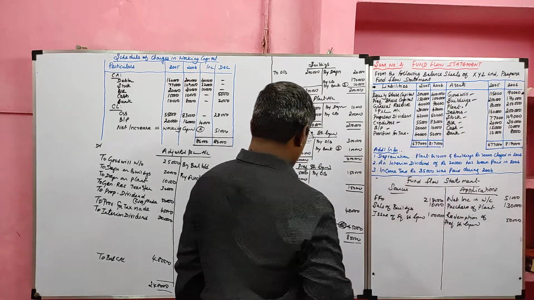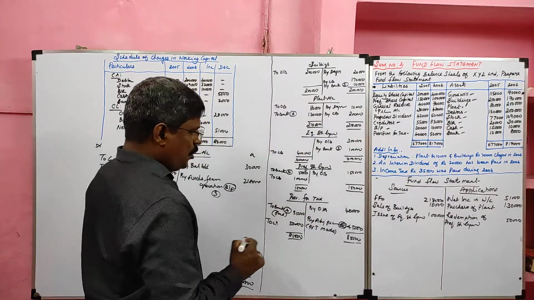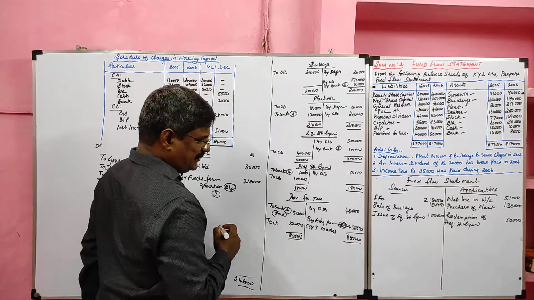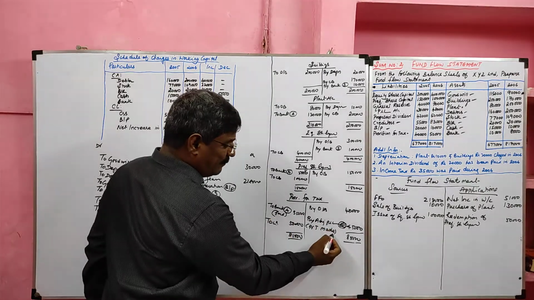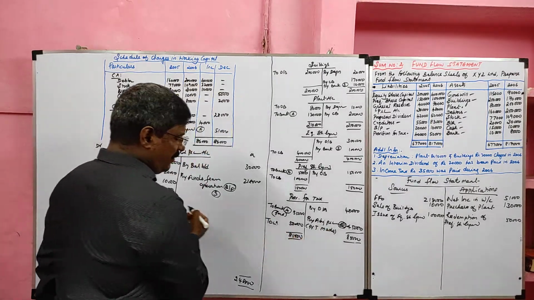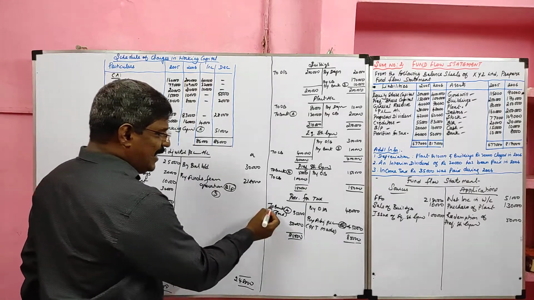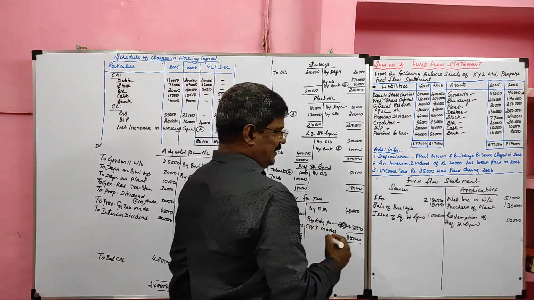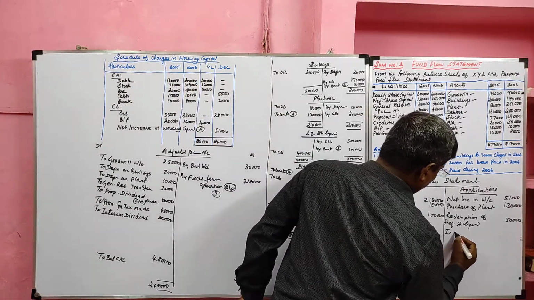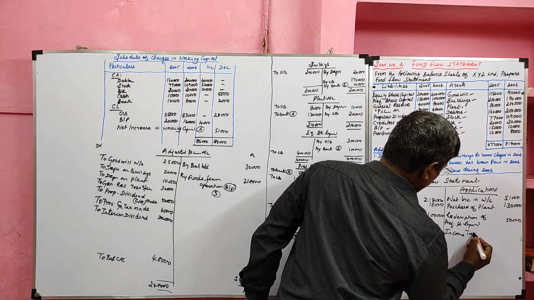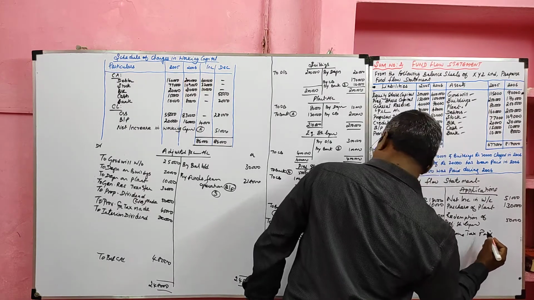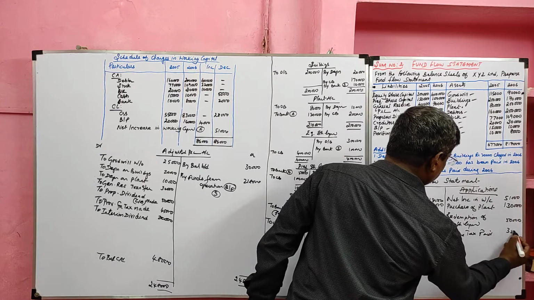How much? 50,000. Then provision for tax, opening balance, closing balance, paid is given, we ascertained provision for tax made goes to the adjusted profit and loss account debit side, and the paid goes to the application side. So income tax paid, its value 35,000.